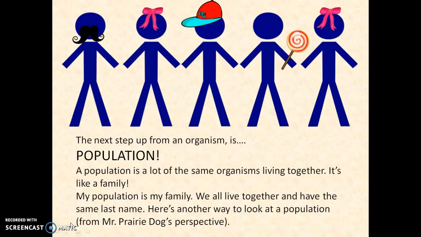The next step up from an organism is population. A population is a lot of the same organisms living together. It's like a family. My population is my family. We all live together and have the same last name. Here's another way to look at a population from Mr. Prairie Dog's perspective.